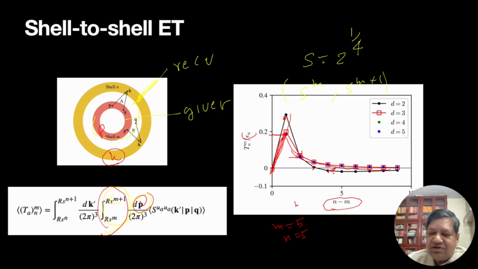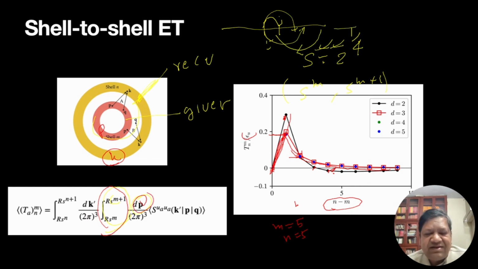If I draw the diagram, 5 gives to 6, gives to 7, gives to 8, but it receives from 9, receives from 10, receives from 11. And this goes on for all these modes. All these modes are giving energy to lower wave numbers in 2D, and that is responsible for the inverse cascade.